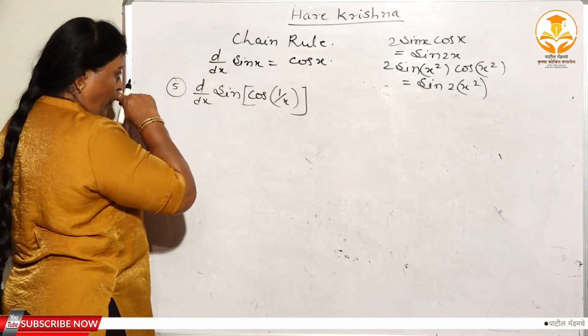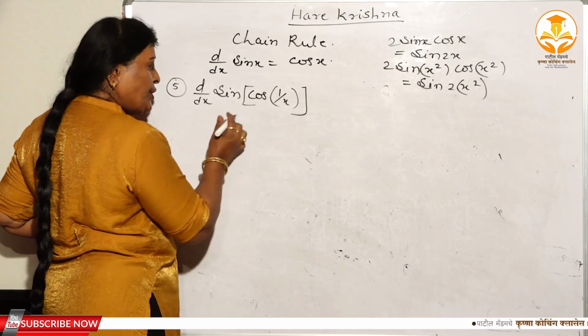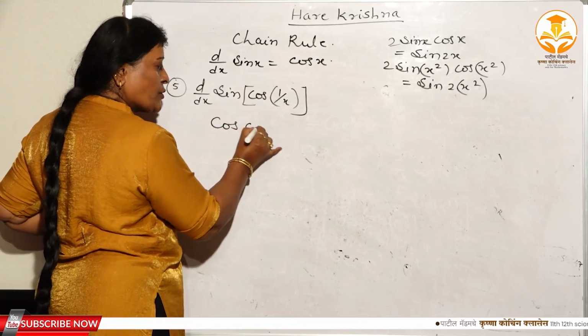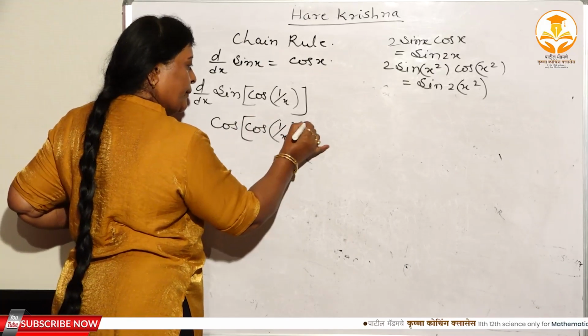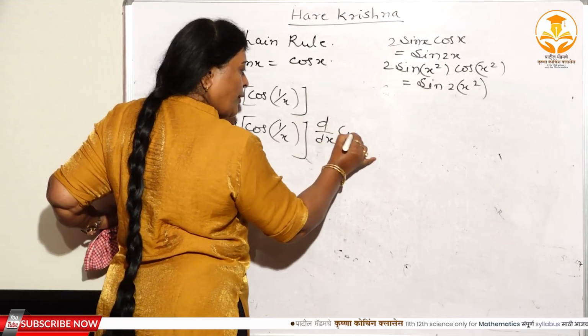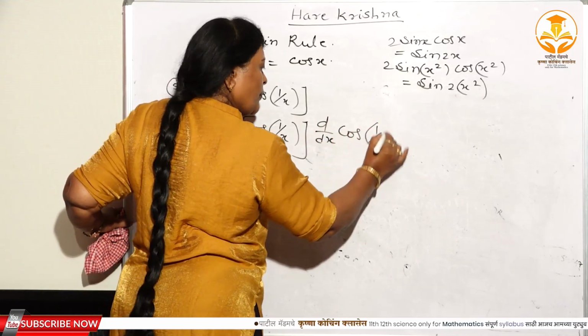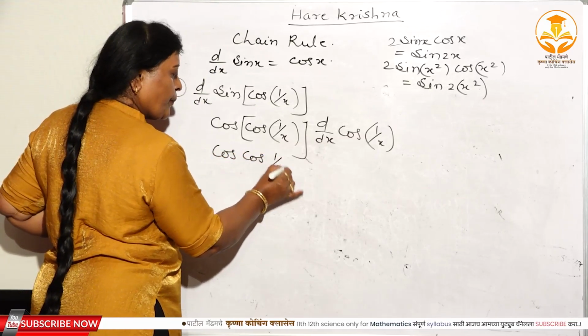Again, this you can consider as u. The derivative of sin u is cos u, means cos of 1 by x. Here again, d dx of cos of 1 by x. Now here, cos of 1 by x.